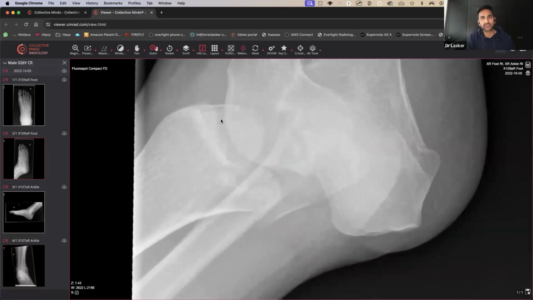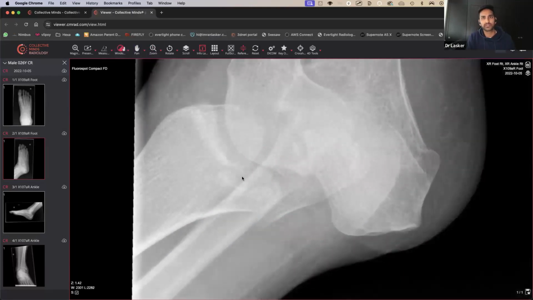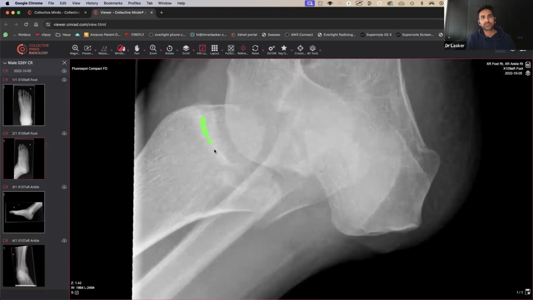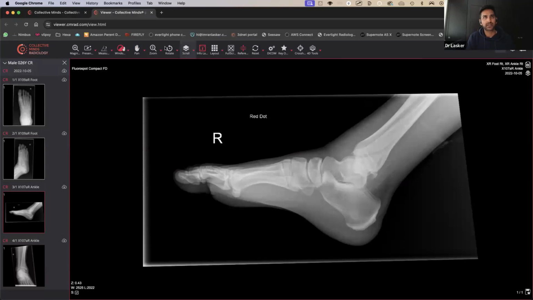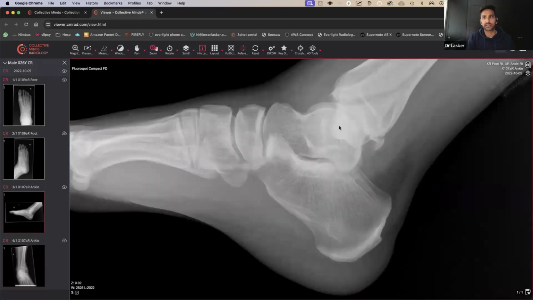So let's zoom in a bit and have a look. Maybe I need to sort of window a bit, just try and convince you guys. But that should be quite smooth. But then here it looks very irregular and very abnormal, like it looks a bit crumpled actually. And thankfully, we do have another view, which is the lateral view, which gives us a really good way to see what's actually happening here. So you can see actually here, it looks like the posterior tibial plafond looks like there's a fracture. You've also got this lateral malleolus or lateral distal aspect of fibula that is kind of fractured as well.